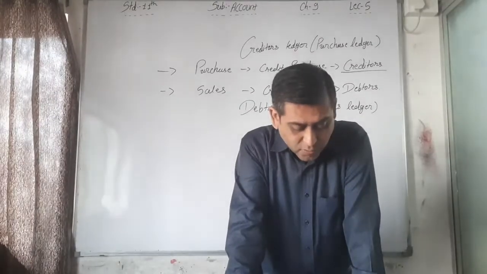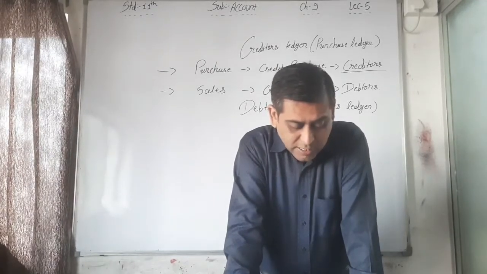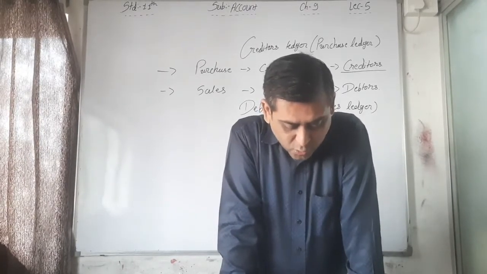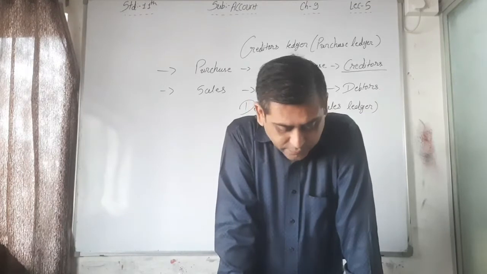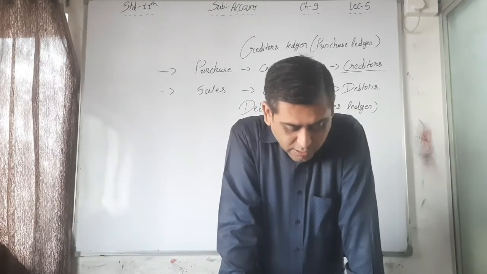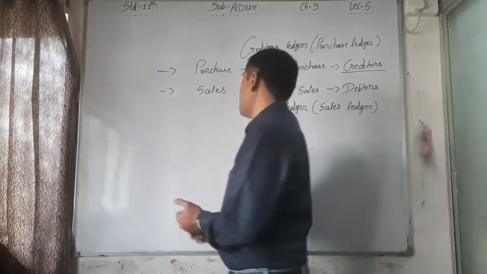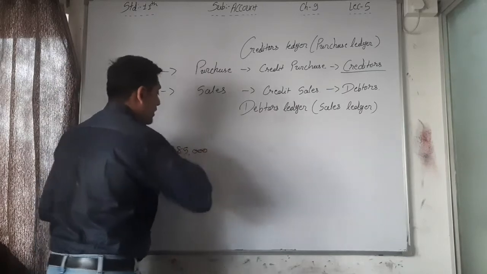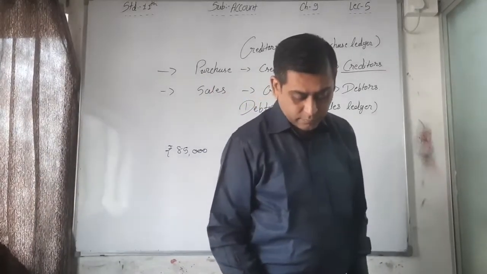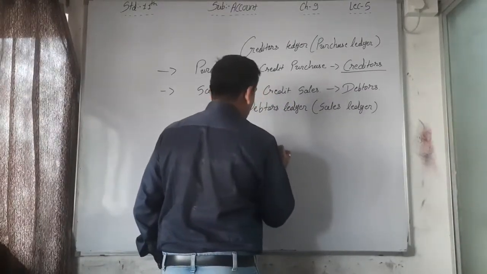Let us illustrate the process of finding out the balance of accounts by the following particulars and illustration. First, in order to find out the balance of an account, we need to find the difference between the amount on the credit side and the debit side of the accounts. Example, in the cash account, the total amount on the debit side comes to 85,000. On the credit side, what is the total? The total is 78,000.